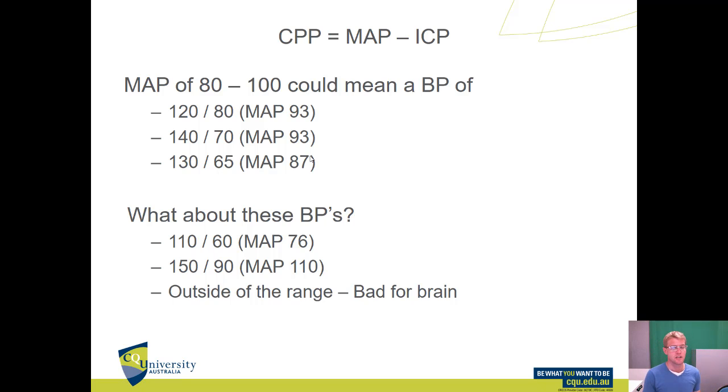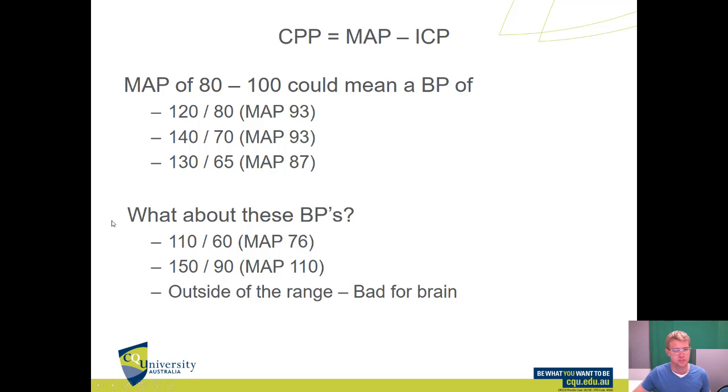This is why it's more useful to go off mean arterial pressures, which the machine, your monitor, will often give you anyway next to the blood pressure reading, than to say we need to keep the blood pressure above 110 systolic, because we need to know the whole picture, what the diastolic and the systolic are doing, to actually get our mean arterial pressure, which is more useful in this case.